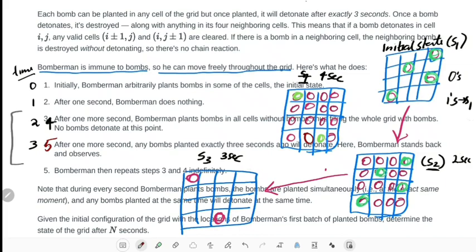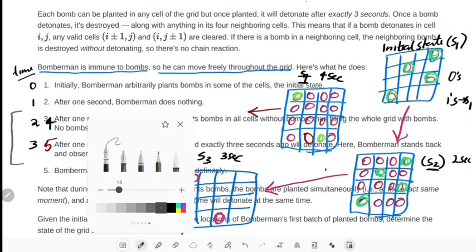All these green bombs will get blasted, so the new state will look like this.